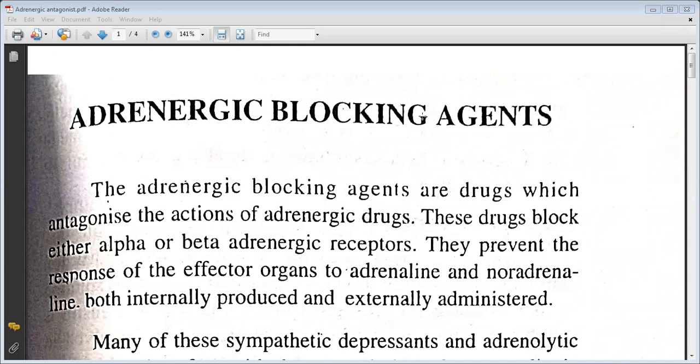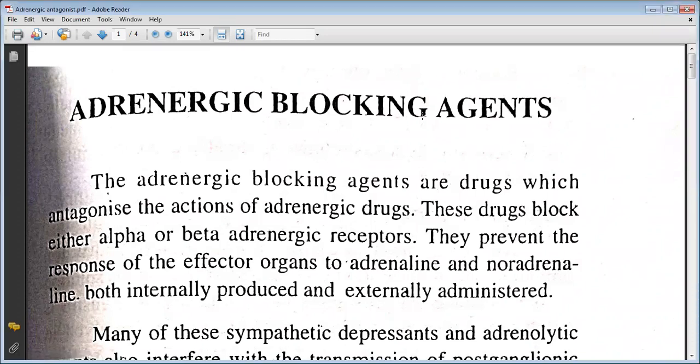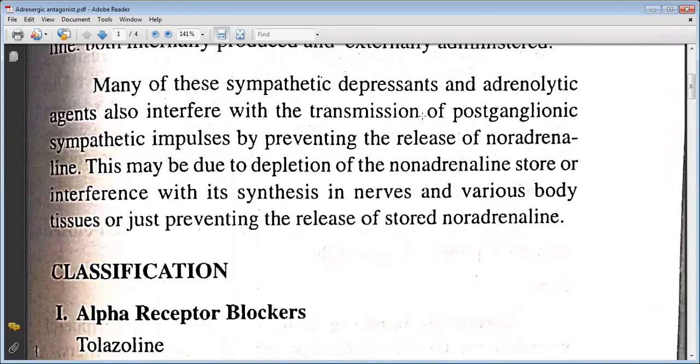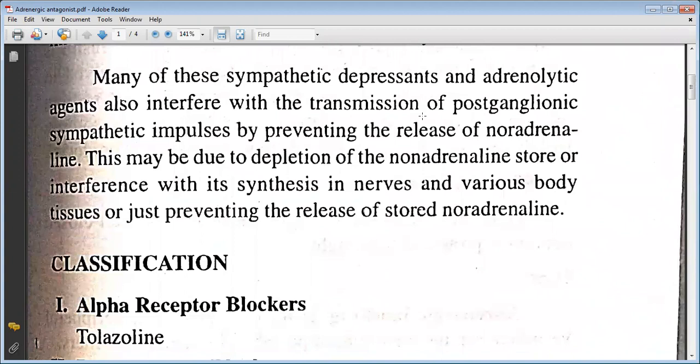Many of these sympathetic depressants and adrenolytic agents also interfere with the transmission of postganglionic sympathetic impulses by preventing the release of noradrenaline. This may be due to depletion of the noradrenaline store or interference with its synthesis in nerves and various body tissues, or just preventing the release of stored noradrenaline.